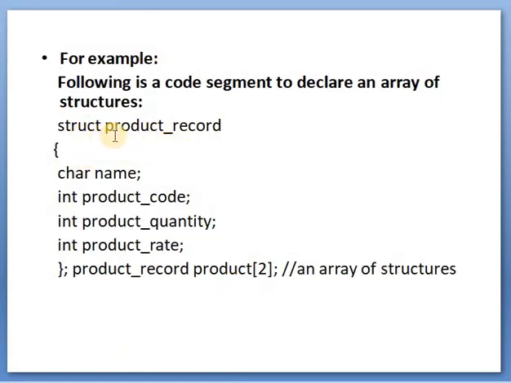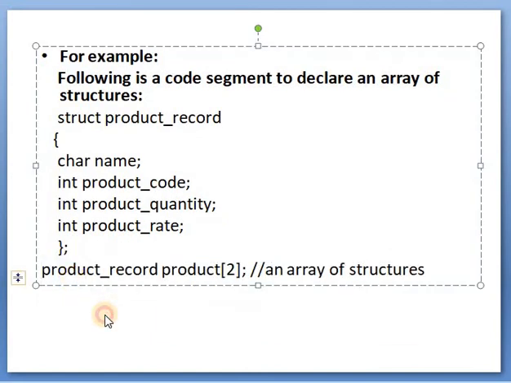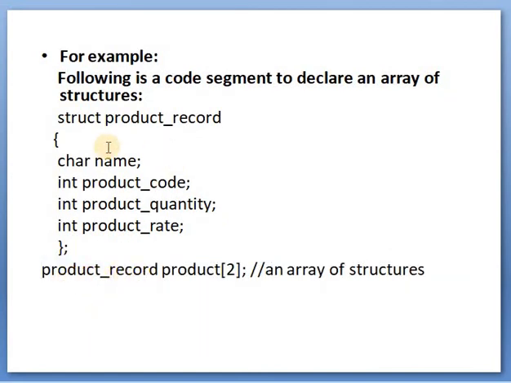So see here the example. Here product record is a structure name. Now name, product code, quantity and rate are the structure members, and this is the end of the structure. After that we can create the array like product record product. Don't get confused: product record is the name of the structure, and product is a variable of the structure having size 2. So now this is the array of structure.